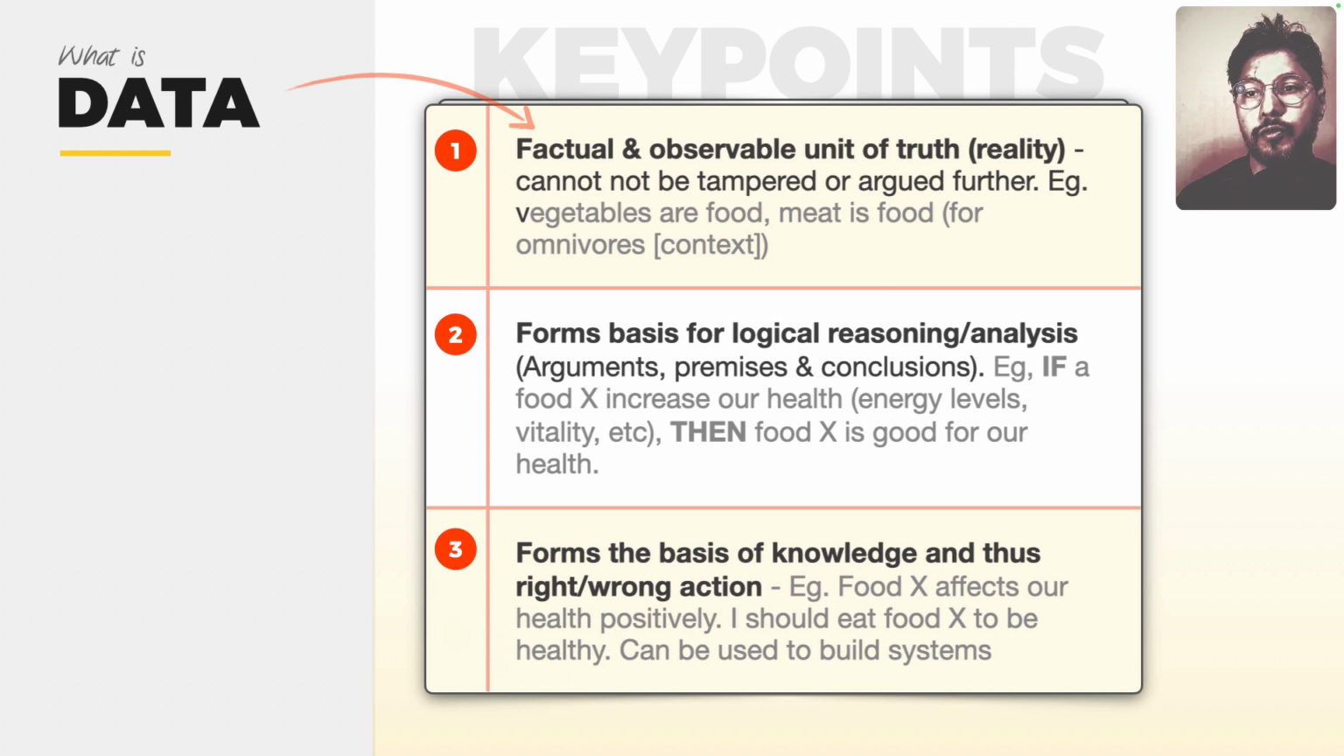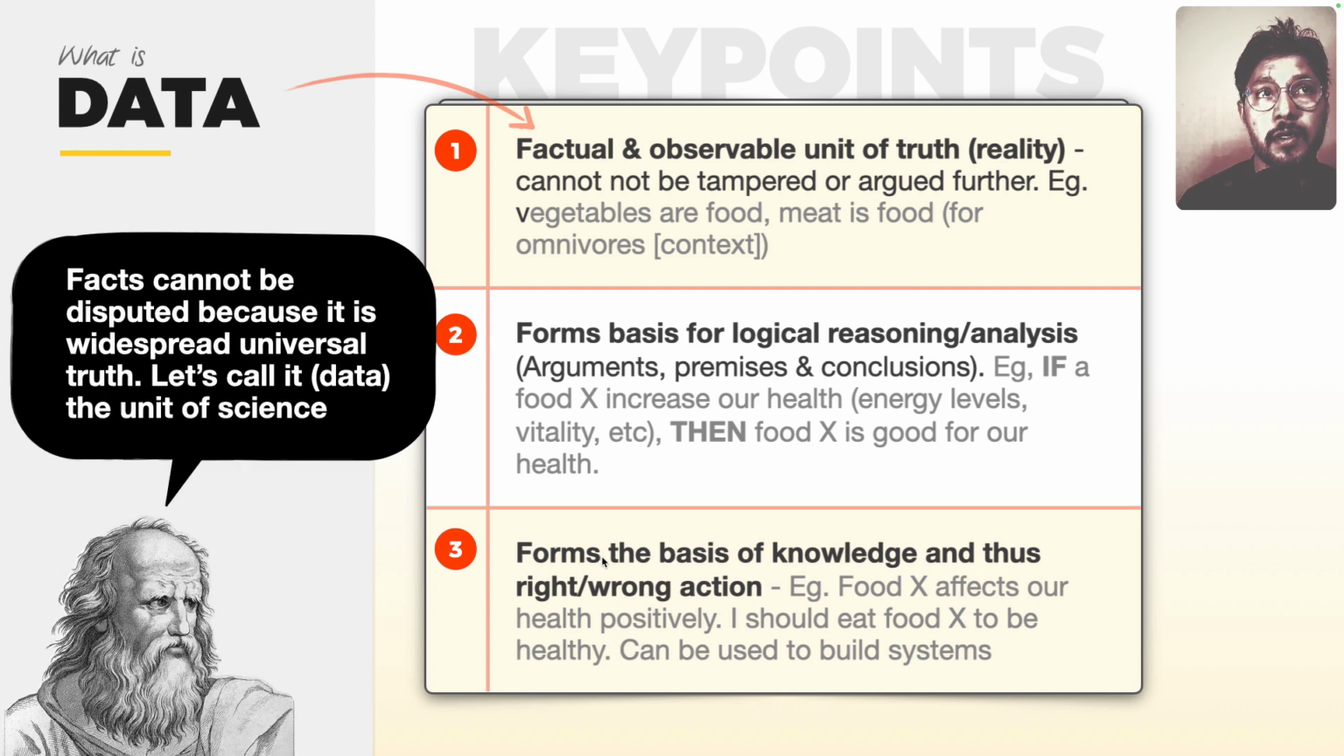But if the data, somebody puts it as blue, then you think, no, it's fine, I don't have to take my umbrella. It's not going to rain. The system is telling me it's not going to rain. I can just go. So that's what data is. I hope I made that clear. Facts which cannot be disputed because it's widespread universal truth. That's what data is.